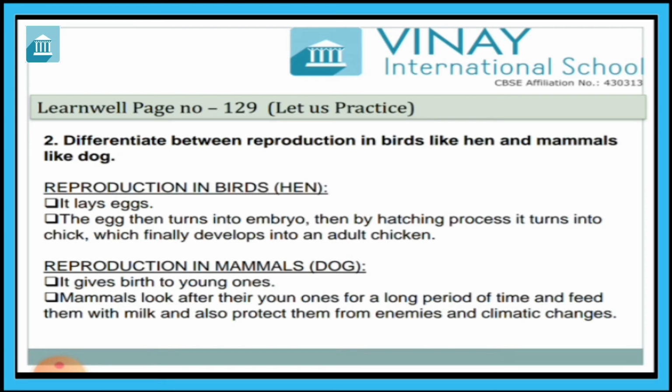So we have learned the life cycle of bird. There we saw how an egg becomes an adult chicken. The egg turns into the embryo, then by the hatching process it turns into a chick, which finally develops into an adult chicken.